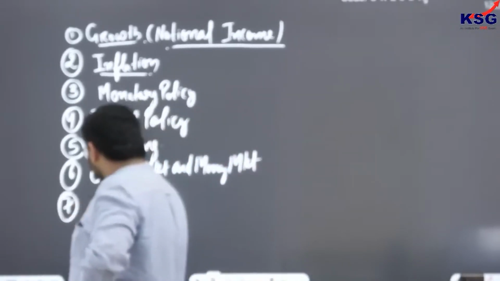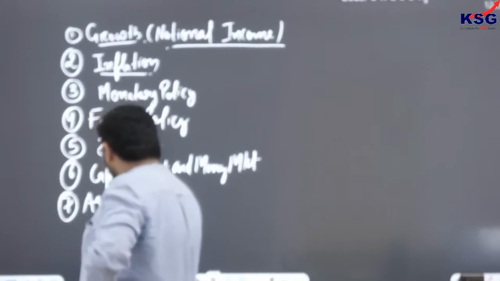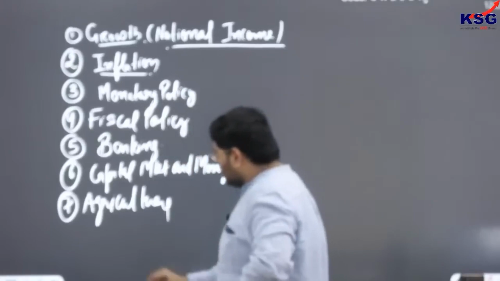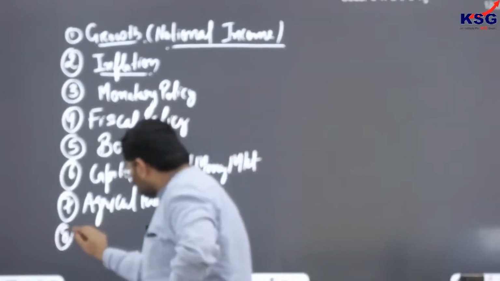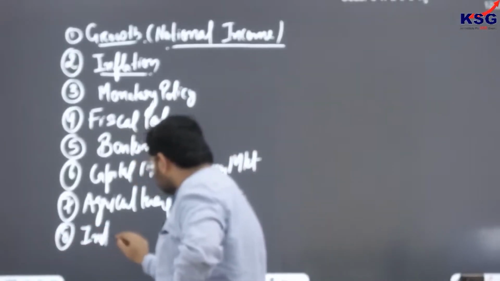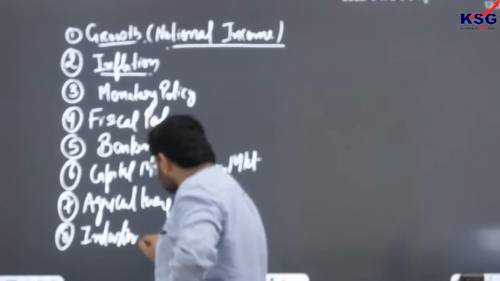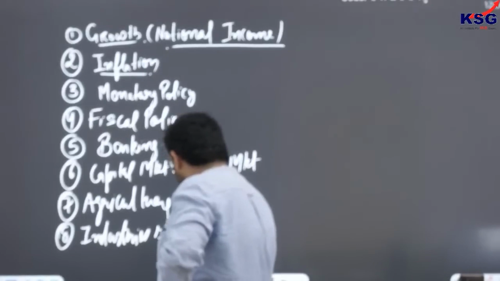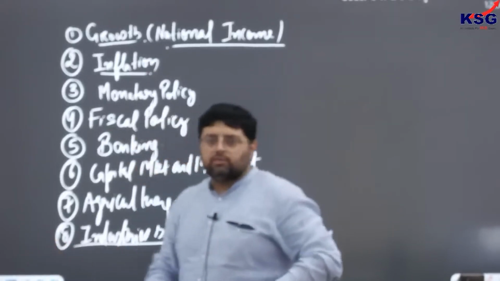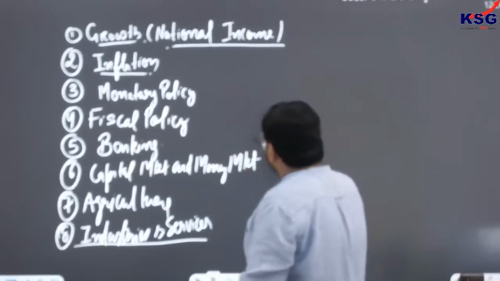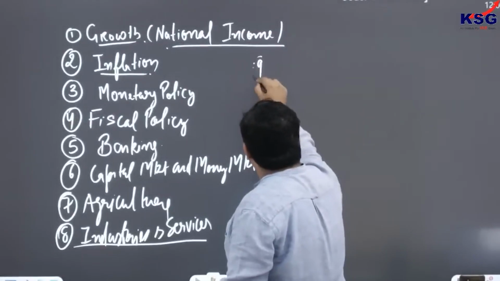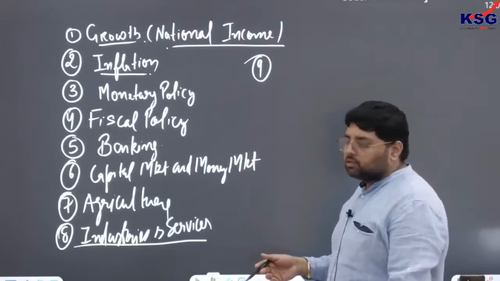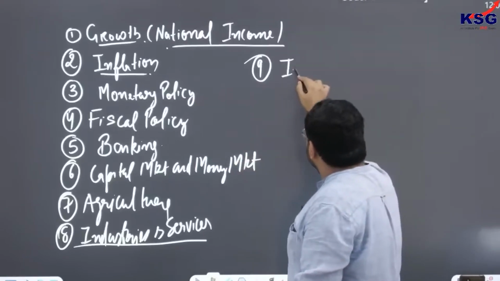Next we are going to cover agriculture. Next, industries and services. So see, there is a long list. Next, infrastructure.